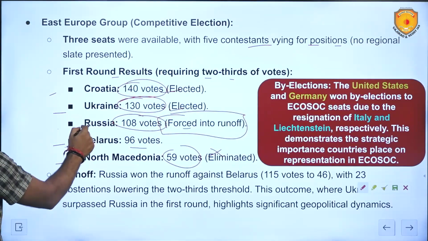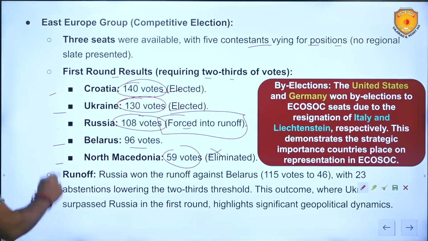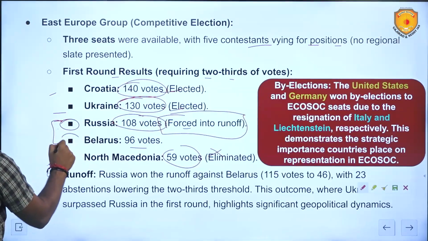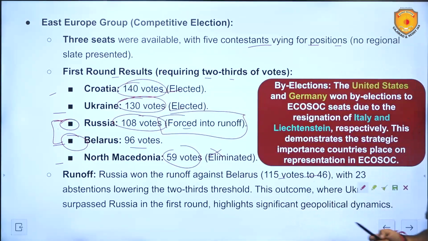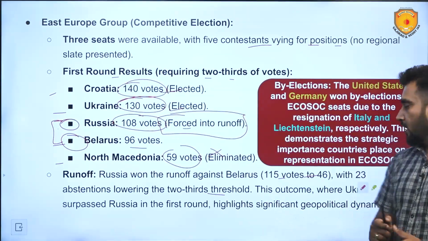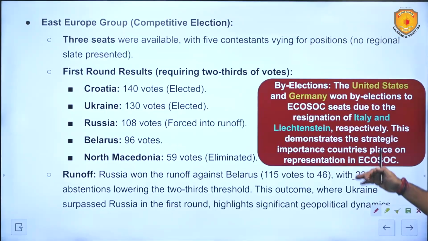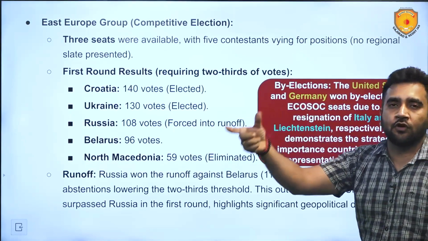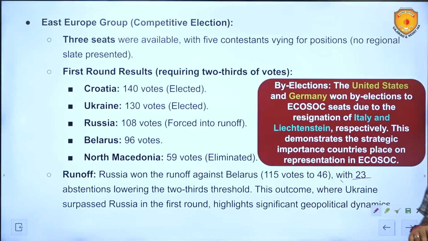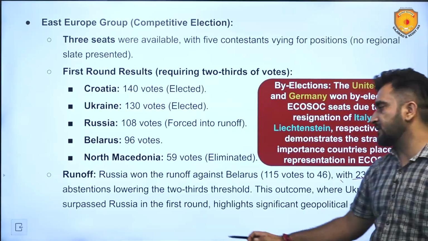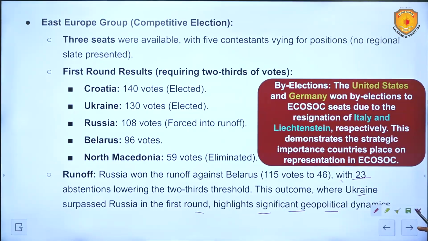Now, there was this runoff between Russia and Belarus because 2/3 were not secured, and the result was 115 votes to 46 with 23 abstentions, lowering the 2/3 threshold, which means 23 people did not vote. In this runoff, the 2/3 threshold was lowered, meaning it is of the number of people present and voting. Present and voting, 2/3 of that you have to secure. And if you are able to secure, you will be there. And this outcome, where Ukraine surpassed Russia in the first round, highlights significant geopolitical dynamics.